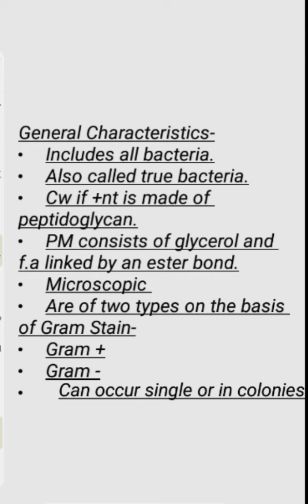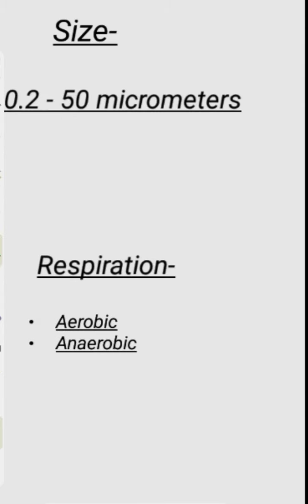All these bacteria may occur either singly or in colonies. If they are colonial, they can be in the form of a filament or in the form of an aggregate, that is clumping together. The size of these eubacteria ranges from 0.2 to 50 micrometers. Respiration is again of two types, aerobic or anaerobic, that is they can respire in the presence of oxygen or even in the absence of oxygen.